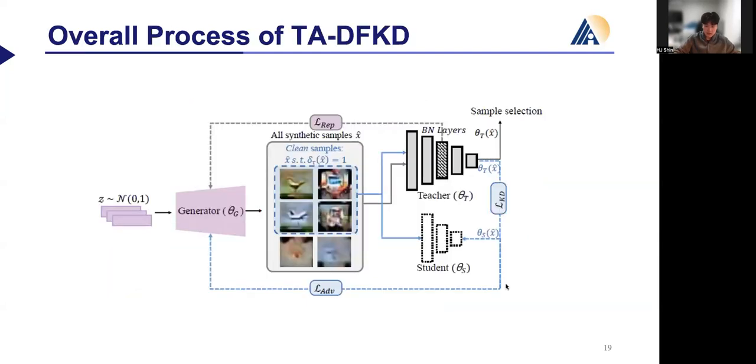Here is the overall process of TDF-KD, our proposed method. The generator takes noise as input and synthesizes X hat, to maximize the learning of feature-level information from real data. Representation loss is applied to all X hat. This is indicated by the gray dotted line. At the same time, only samples validated by the teacher model are applied to distillation loss and adversarial loss, guiding stable knowledge transfer and preventing the generator's adversarial learning from deviating significantly. This is indicated by the blue dotted line.